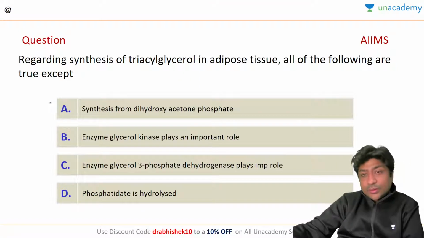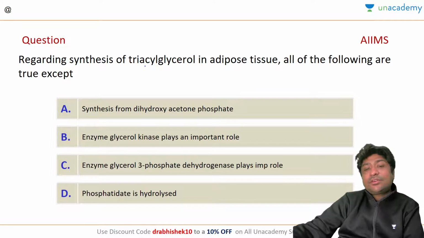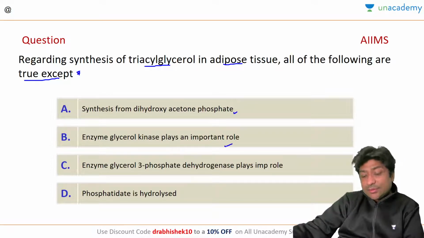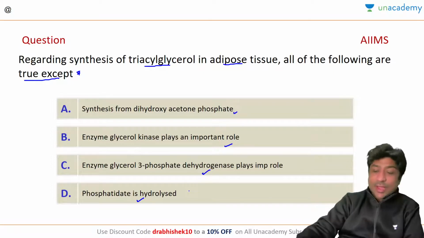This is the third question, just as a preview. Regarding synthesis of triacylglycerol in adipose tissue, all of the following are true except. So you have to find the false statement, because it is asking for a true-except. Synthesis happens from dihydroxyacetone phosphate. Enzyme glycerol kinase plays an important role. Enzyme glycerol 3-phosphate dehydrogenase plays an important role. And phosphatidate is hydrolyzed. Which of these is actually a false statement? So these three questions I have shown you.